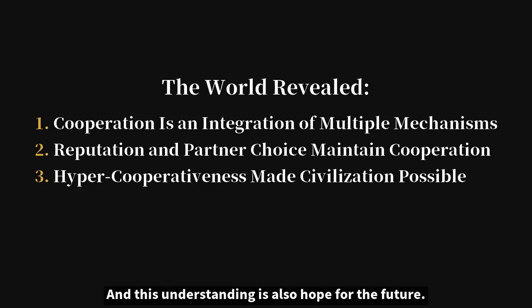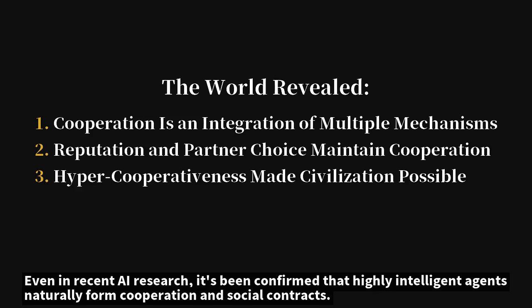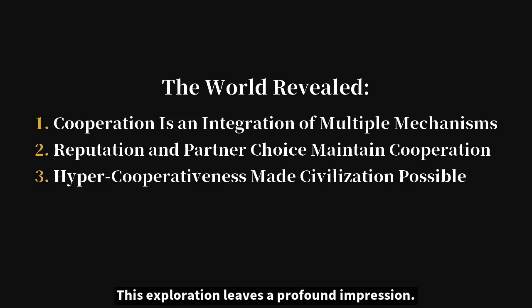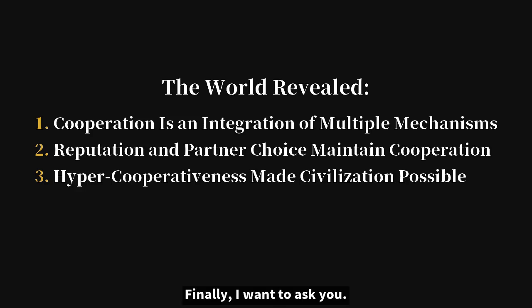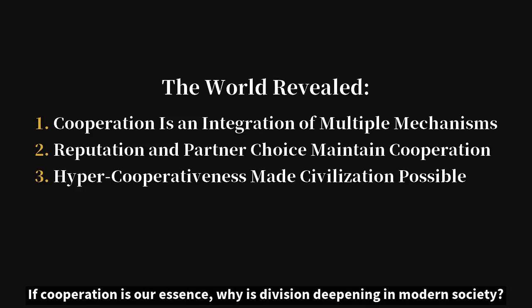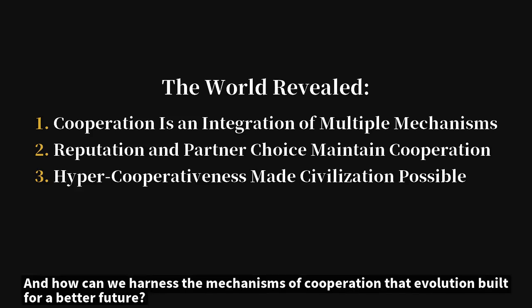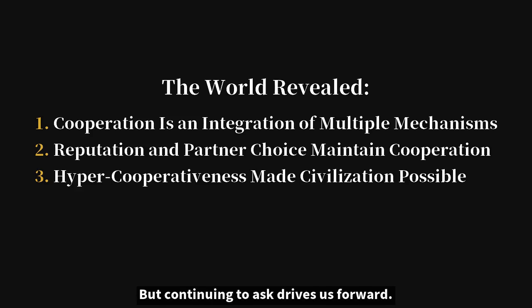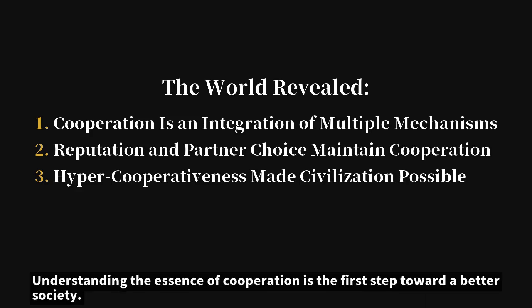And this understanding is also hope for the future. Even in recent AI research, it's been confirmed that highly intelligent agents naturally form cooperation and social contracts. Perhaps cooperation is an inevitability of intelligence. This exploration leaves a profound impression. Finally, I want to ask you, if cooperation is our essence, why is division deepening in modern society? And how can we harness the mechanisms of cooperation that evolution built for a better future? There are no complete answers to these questions yet, but continuing to ask drives us forward. Understanding the essence of cooperation is the first step toward a better society.